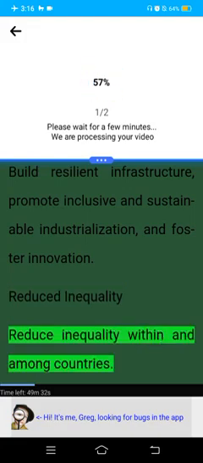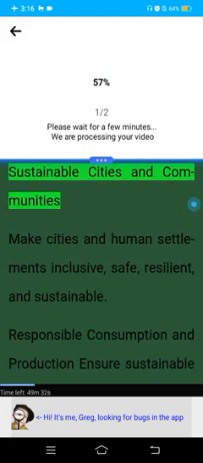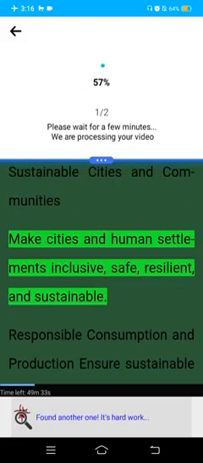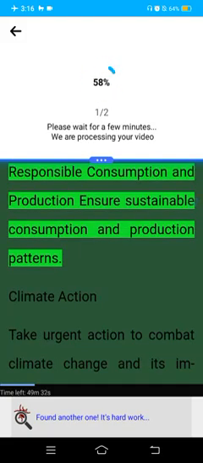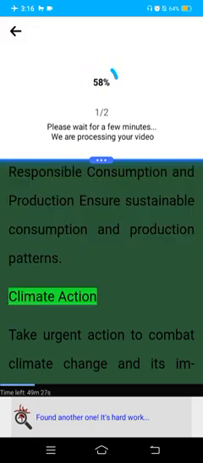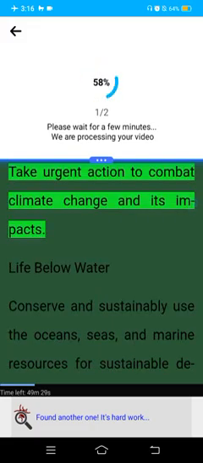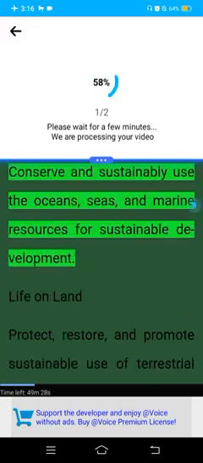Reduce inequality. Reduce inequality within and among countries. Sustainable cities and communities. Make cities and human settlements inclusive, safe, resilient, and sustainable. Responsible consumption and production. Ensure sustainable consumption and production patterns. Climate action. Take urgent action to combat climate change and its impacts. Life below water. Conserve and sustainably use the oceans, seas, and marine resources for sustainable development.